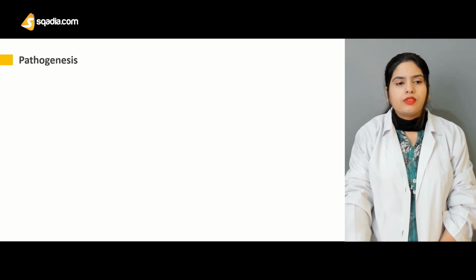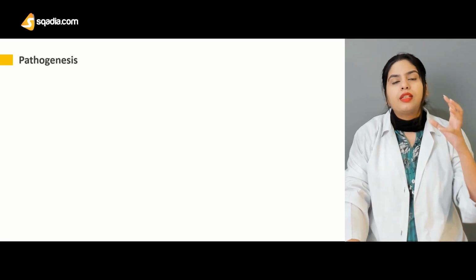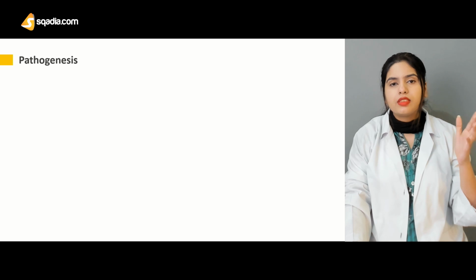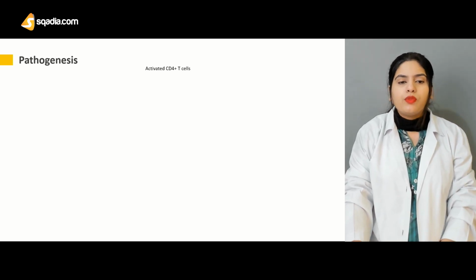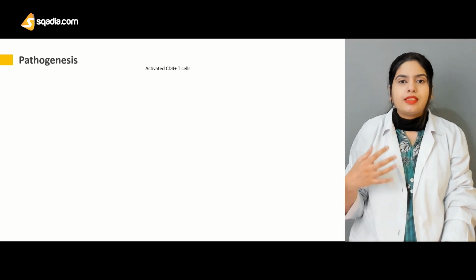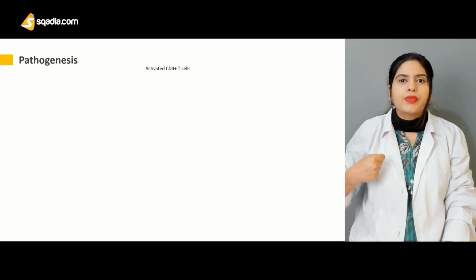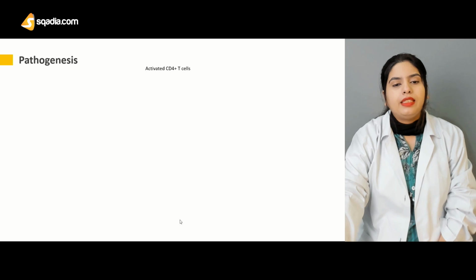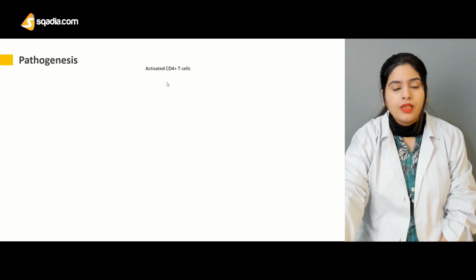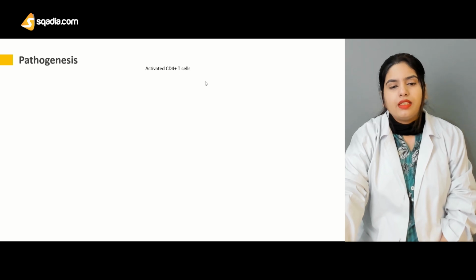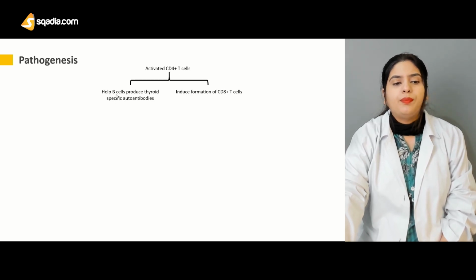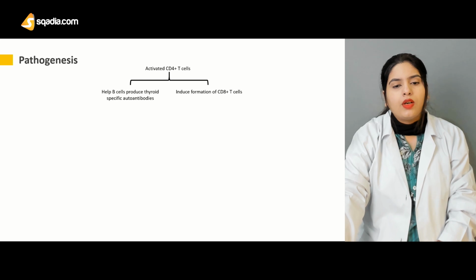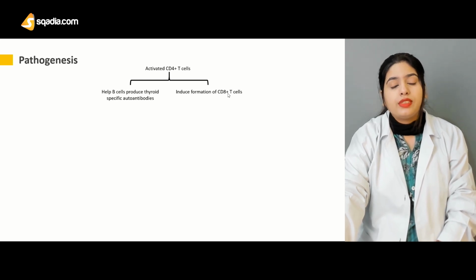Now, coming to the pathogenesis of the disease. Now you know the reason behind the disease, so let's see, keeping all of these reasons in mind, how the disease will progress. Whenever there is a stimulus or an activation of the humoral immunity response, the CD4 helper T cells are activated. When these CD4 T cells are activated, they help the B cells produce thyroid-specific autoantibodies, or they induce the formation of CD8 T cells.